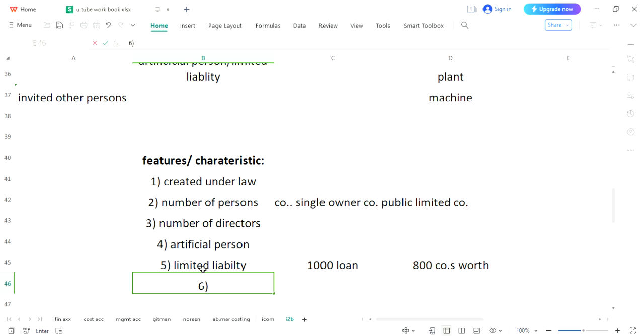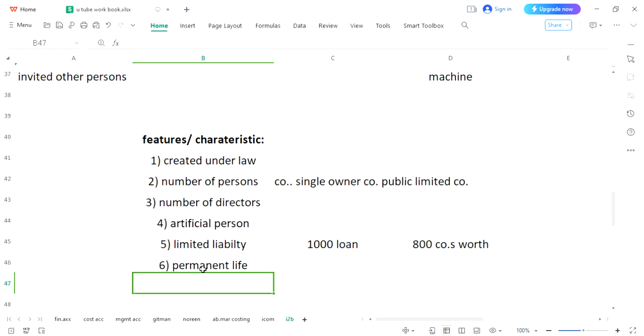Then very strange point, you will understand, it has permanent life. Now please understand, if all the directors, all shareholders or all participants have died, or even after the death of all the members, company would not be demolished.